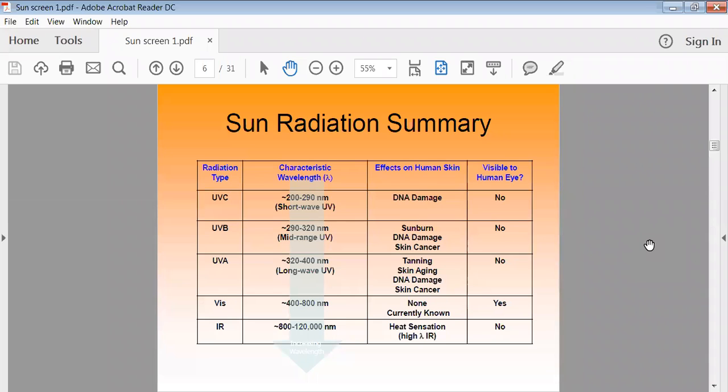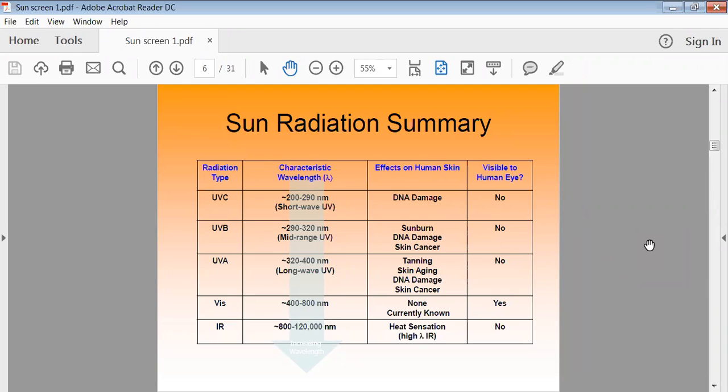See, this is the summary of the radiation and to what extent they can cause damage to your skin. This is the first ray, the UVC, which has the wavelength from 200 to 290 nanometer, or from 100 to 290 nanometer. They are called UVC. They can damage the DNA of human beings, and it is not visible to the naked eye. We cannot see those rays.